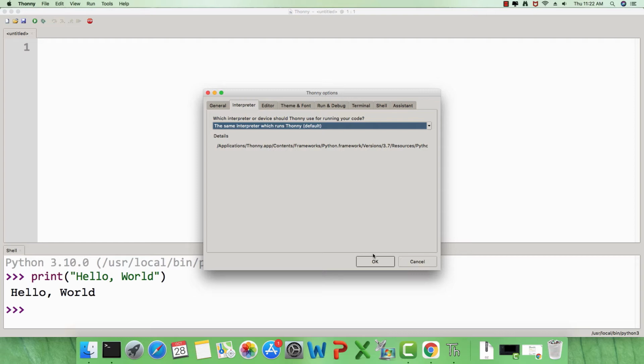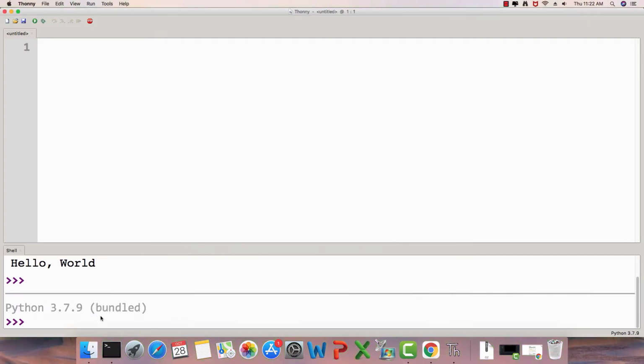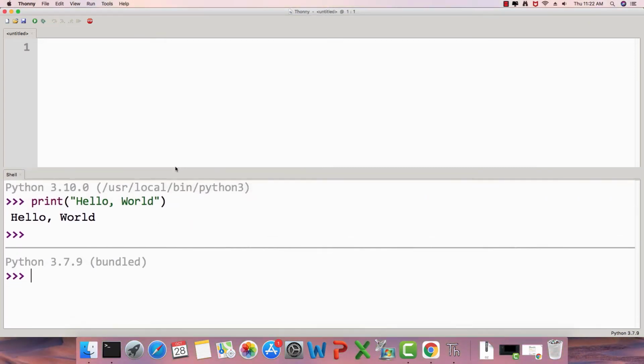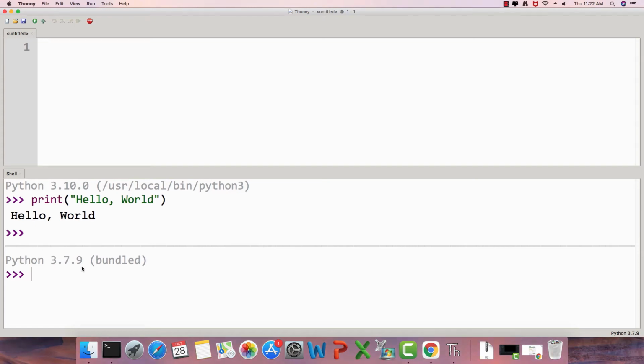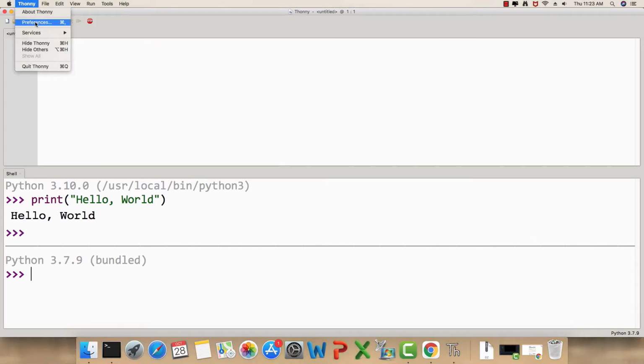Okay. And if I say OK, the interpreter that runs Thonny by default is Python 3.7.9. So whenever you install Thonny, it comes with its own Python interpreter, and by default it associates with that. But if you have multiple instances of Python, then you can set the preferences as I have already explained.